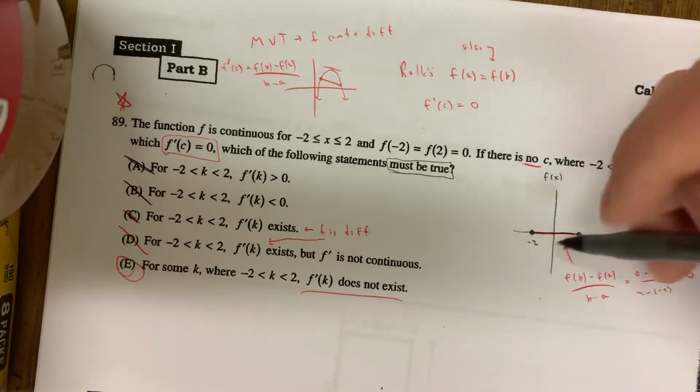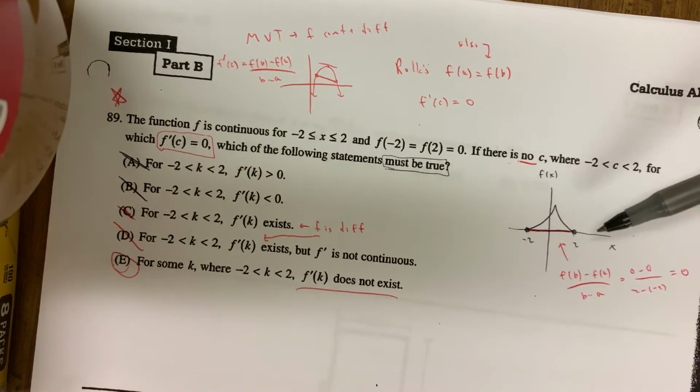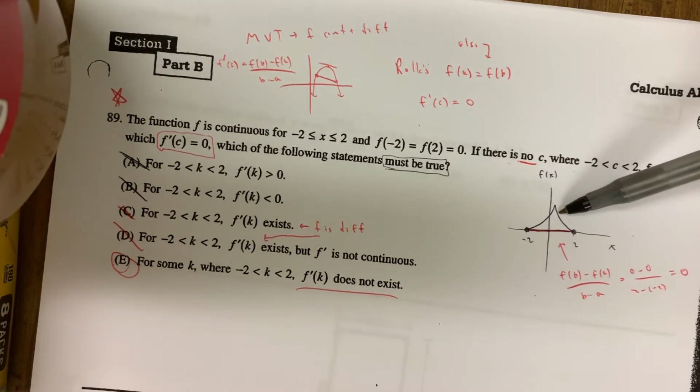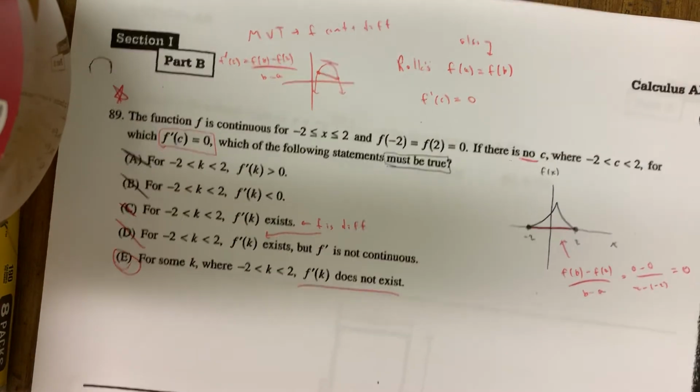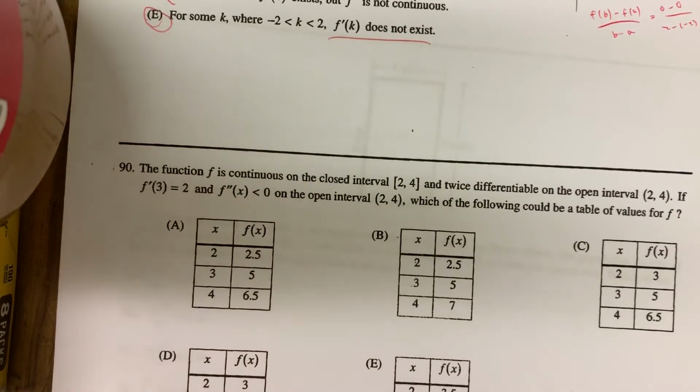People are like, well, how could that happen? If it's going to get from here to here, it's got to look like that. It could do this. Now there's no place where the slope of the tangent line is equal to 0. Food for thought. And once again, tough problem, 89. Try not to freak about it. 90 is not so easy, but we've talked about it before, kind of.